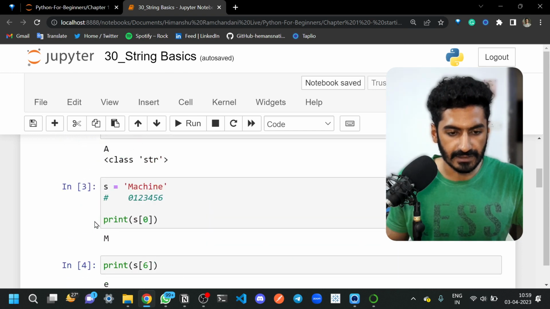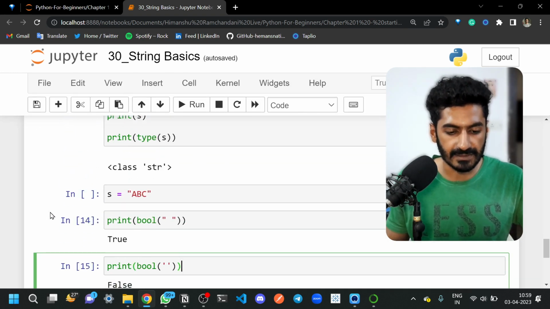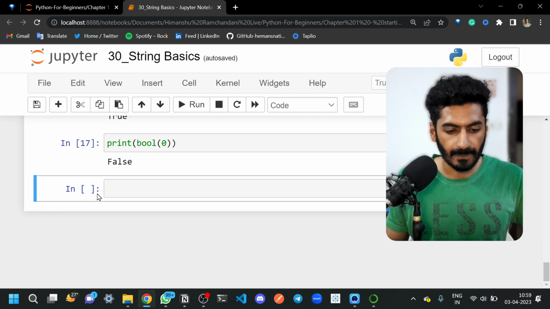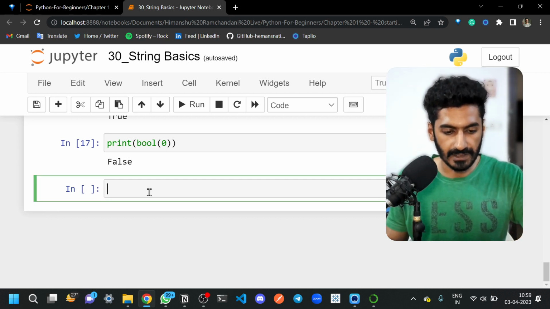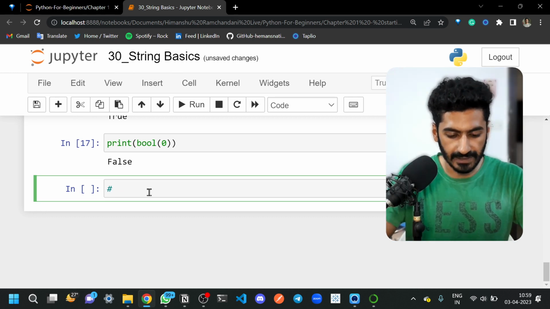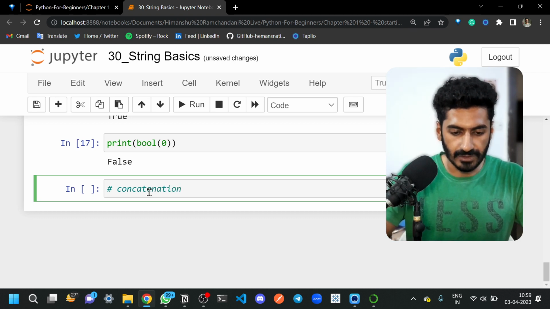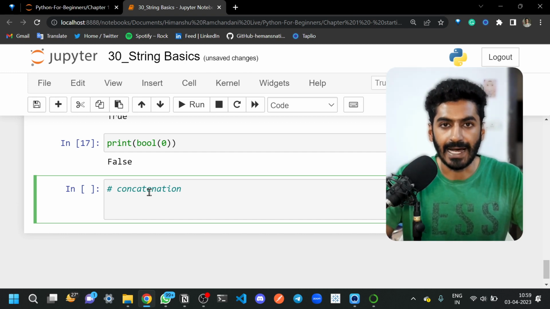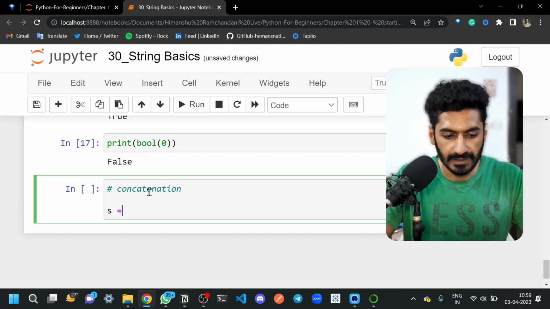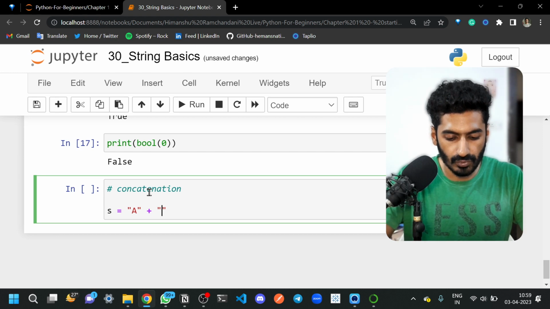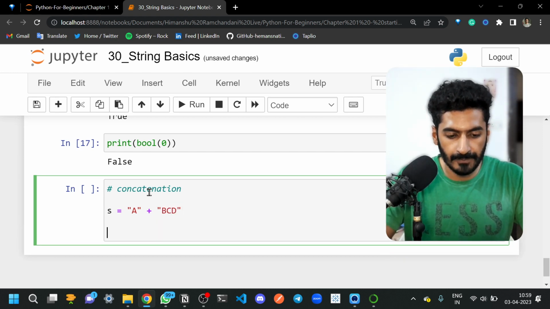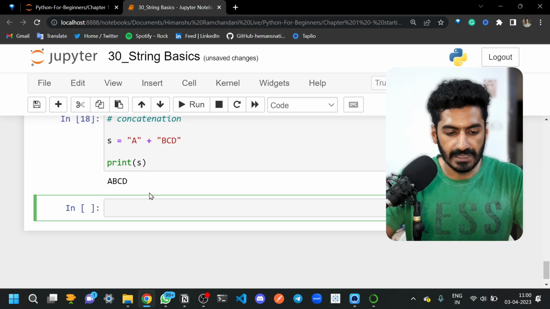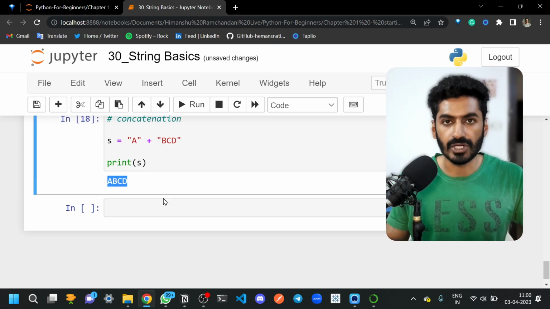So that's it. This is our string basics. These are some basic concepts. Let me show you one last thing I missed, that is concatenation. What is concatenation? Concatenation is nothing but adding two strings. If I take a string that is capital A, and add this string to BCD, now if you print the value of s, you will see ABCD, a new string, will be created.